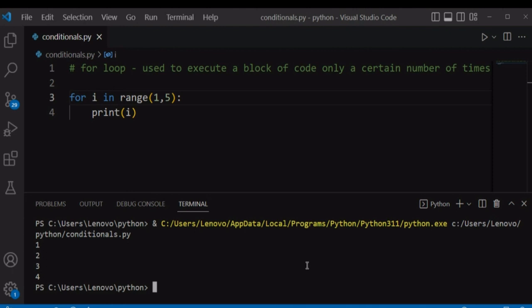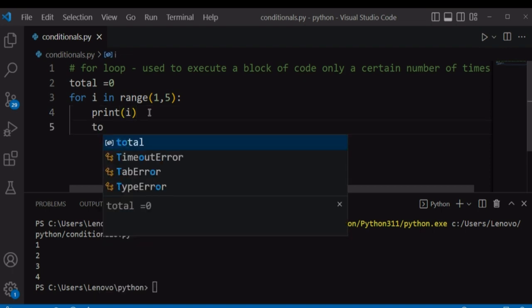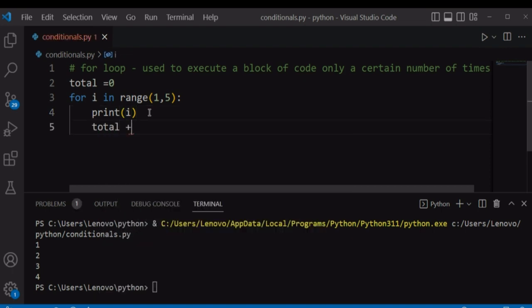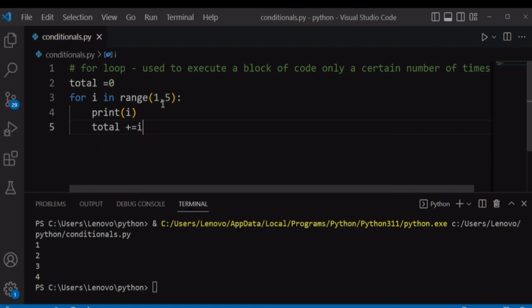We can also print the sum of these numbers in our range. Let's say, for example, we define a total variable and assign it to 0. We can add this 0 to each number in our range at each iteration. You can say total plus equal to I. So this I is each number in our range at each iteration, and it will add that to 0.